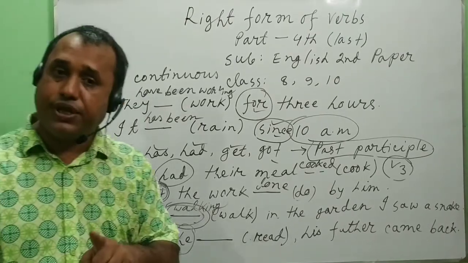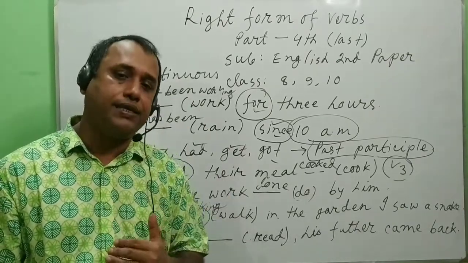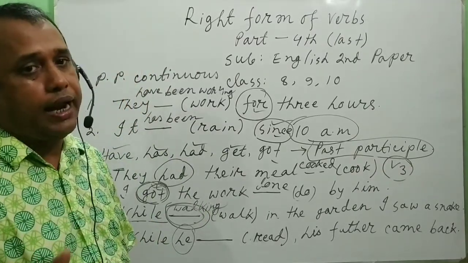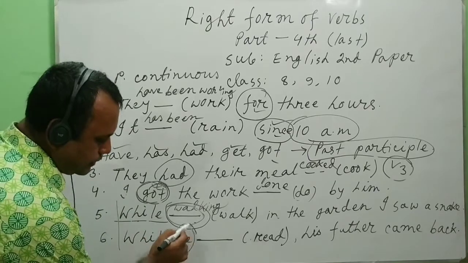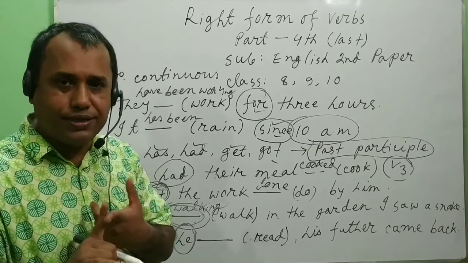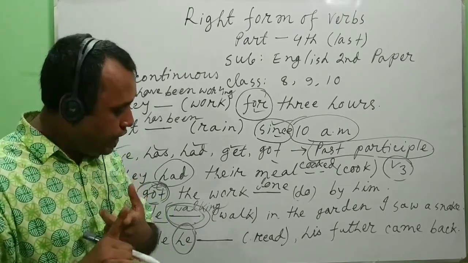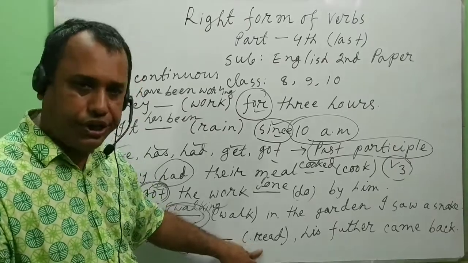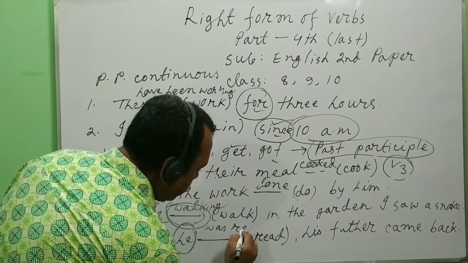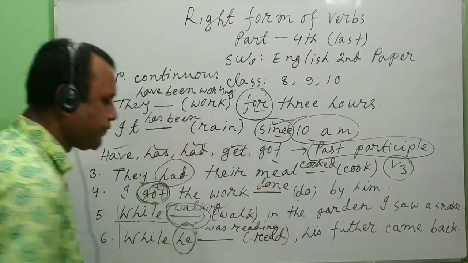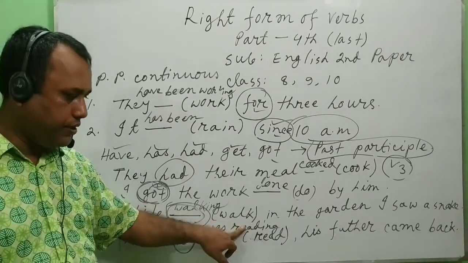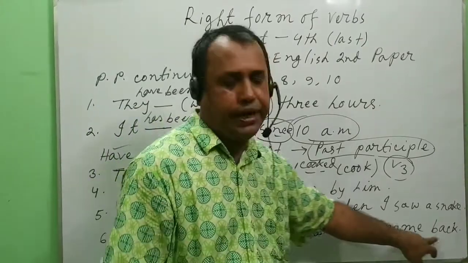So there is a subject after while, and in this case we must use past continuous tense. So was or were and ing with the verb, and there is he as a subject, and after he we must use was, and we have to add ing with the verb read. So was reading. The total sentence is while he was reading, his father came back.